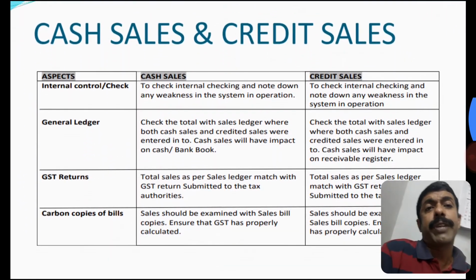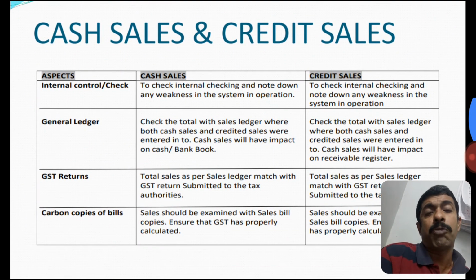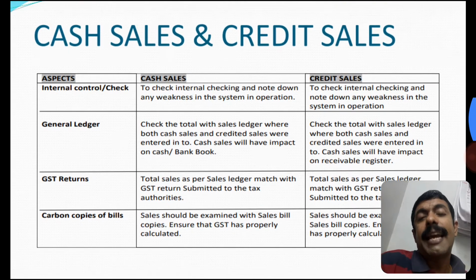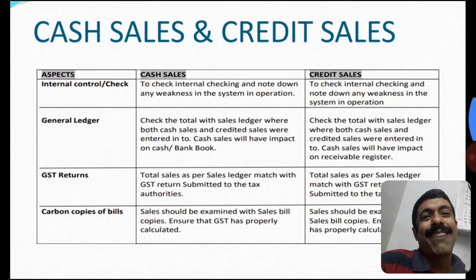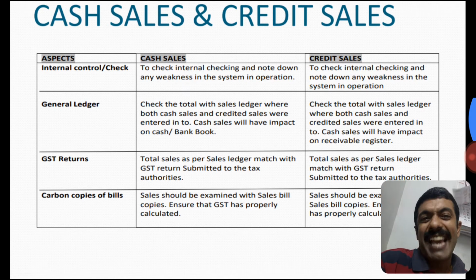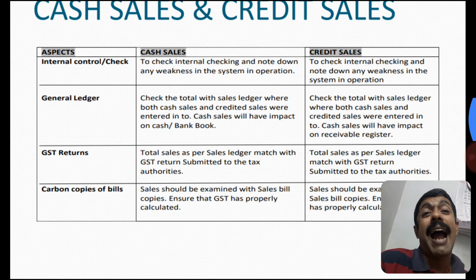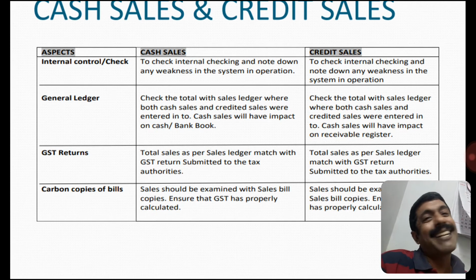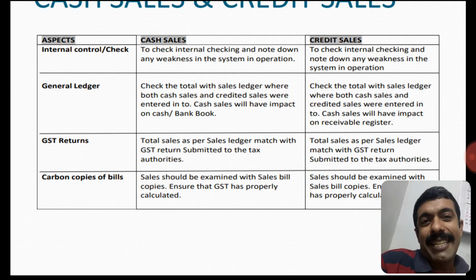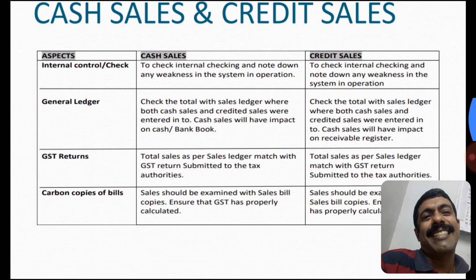Let us move into the cash sales and credit sales vouching aspects. What are the aspects we are checking? The internal controls: check whether there is any weakness in internal control with respect to cash sales and credit sales, and that has to be addressed. General ledger: how do we check the sales?